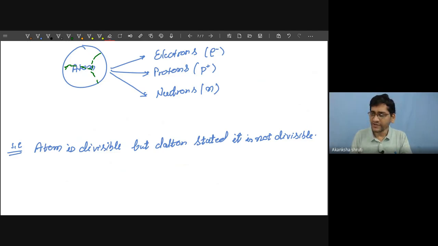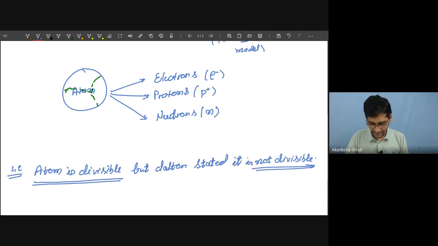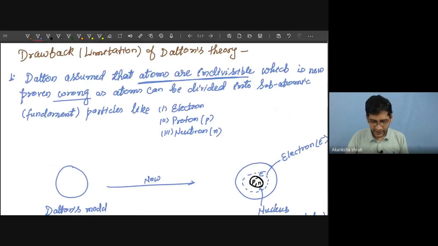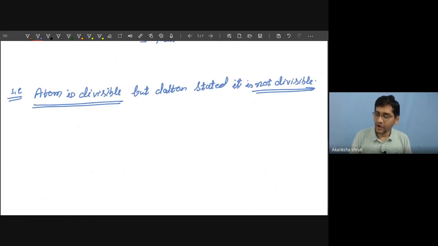It was after many more discoveries. Who was Dalton? Dalton was a teacher, and he was a researcher. So Dalton's basic assumption that the atom is not divisible was proven wrong. So this is the major drawback. That's why nowadays Dalton's atomic theory does not carry much significance, but during our study we are just learning how this development has taken place. But nowadays Dalton's atomic theory is not relevant.